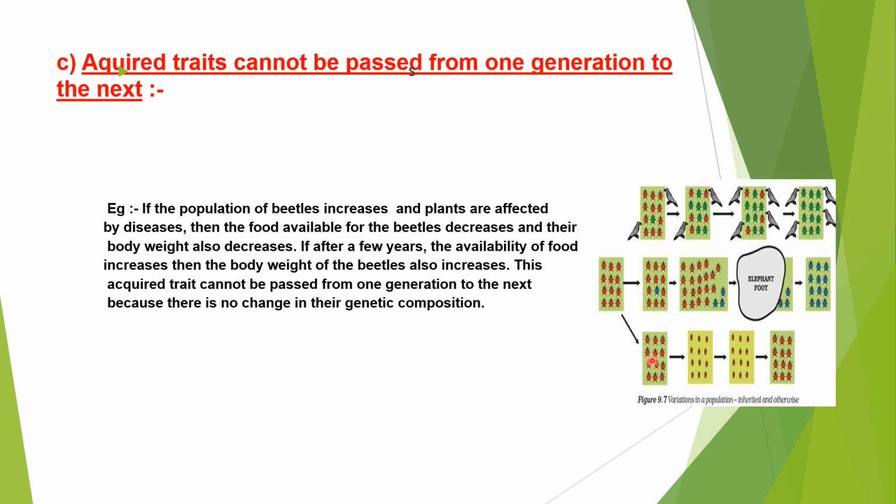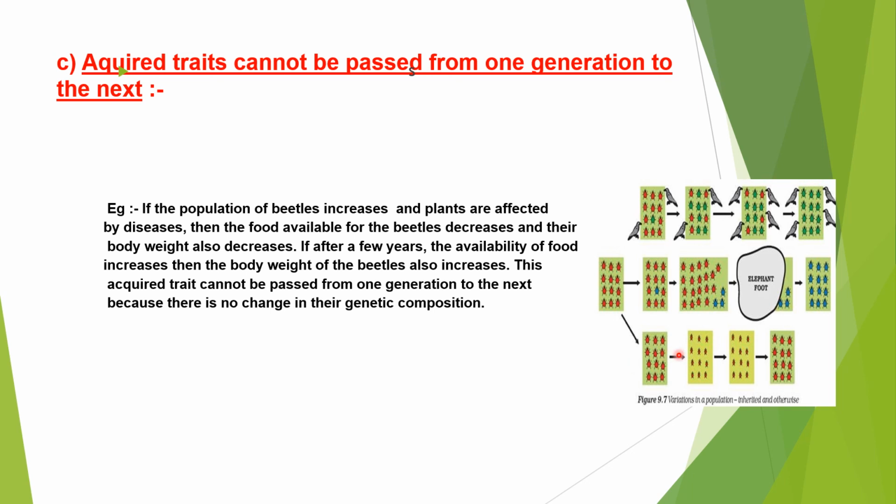After a few years, the availability of food increased because the plants grew very well and the diseases disappeared. Beetles got sufficient food, and then the body weight of the beetles also increased. So now, is it an inherited trait or an acquired trait? Yes, this is an acquired trait.